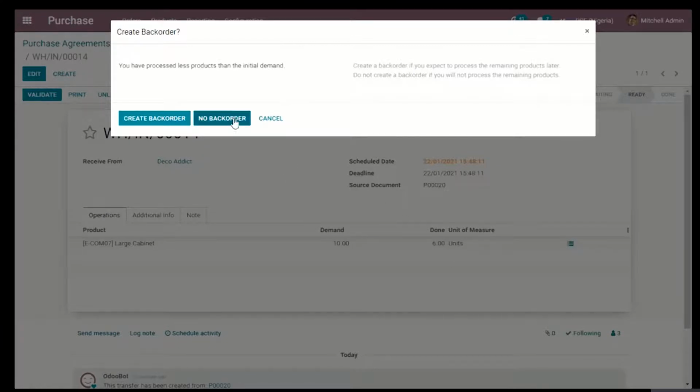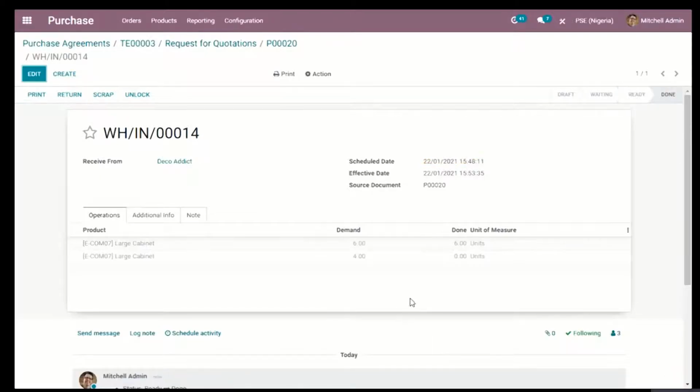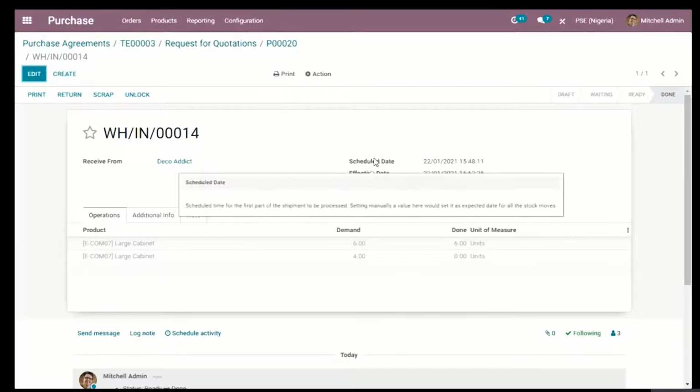But I'm going to click on no back order. So, if I were to click on no back order, it means I'm only accepting the 6 and I'm not expecting to get the remaining 4. So, Odoo has recognized that I got 6 and the remaining 4 units I'm not expecting to get them back. Now, notice that I was billed for 10 of those cabinets.